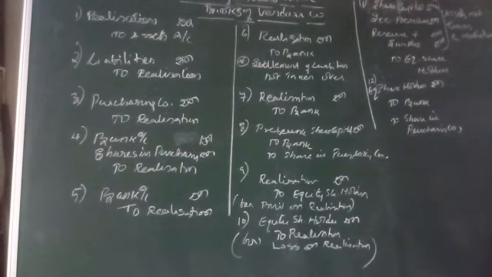Now the final entry is for all the assets and liabilities you have not transferred to the realization account. Those items are supposed to be transferred to the owners of the business. See, you are closing the business. Finally, whatever remains, those assets are taken over by the owner of the business. Likewise here, share capital, securities premium, reserves and surplus have not been transferred to the realization account. Now those things are available whereas the books are closed, so those things are transferred to the owners of the business, the equity shareholders.